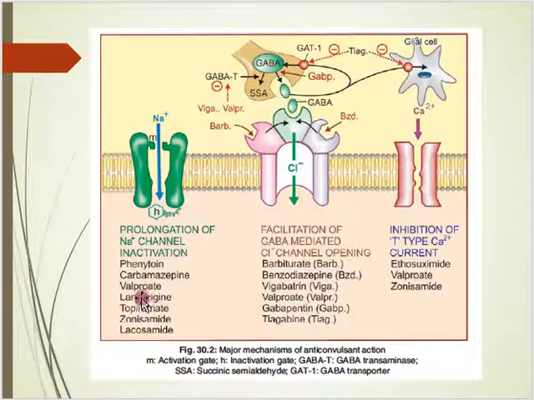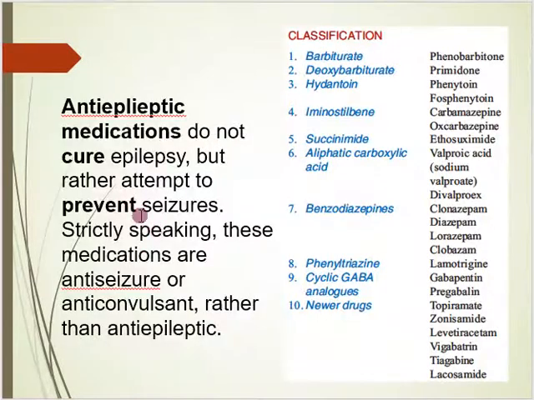You can see that valproate is a drug which can act through all types of mechanism, maybe directly on the sodium channel, or indirectly on the GABA transaminase enzyme, or indirectly through inhibition of the uptake of GABA in the glial cell. So you can control calcium influx, chloride influx, and sodium influx, and control the anti-epileptic activity. Ultimately these are the drugs which prevent seizure.